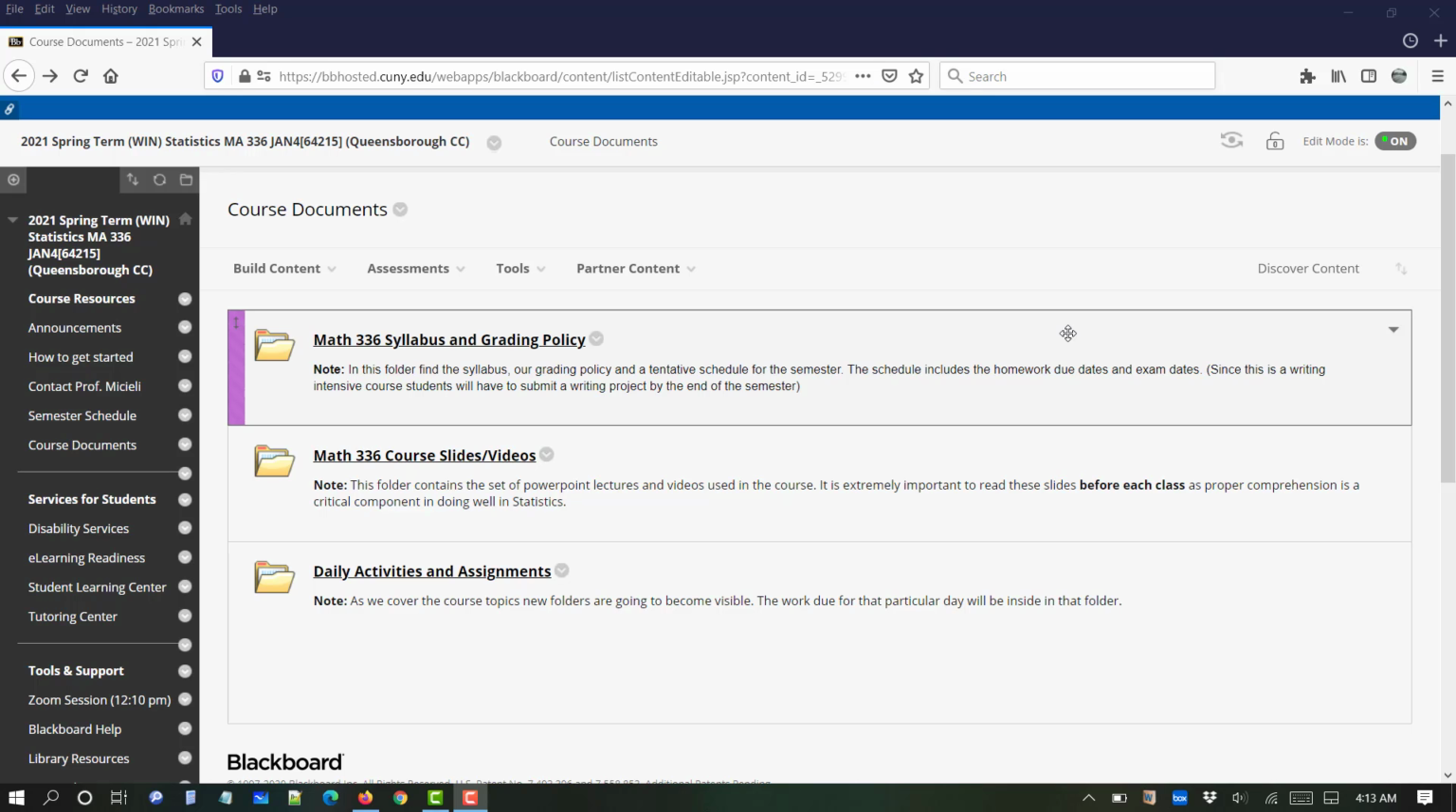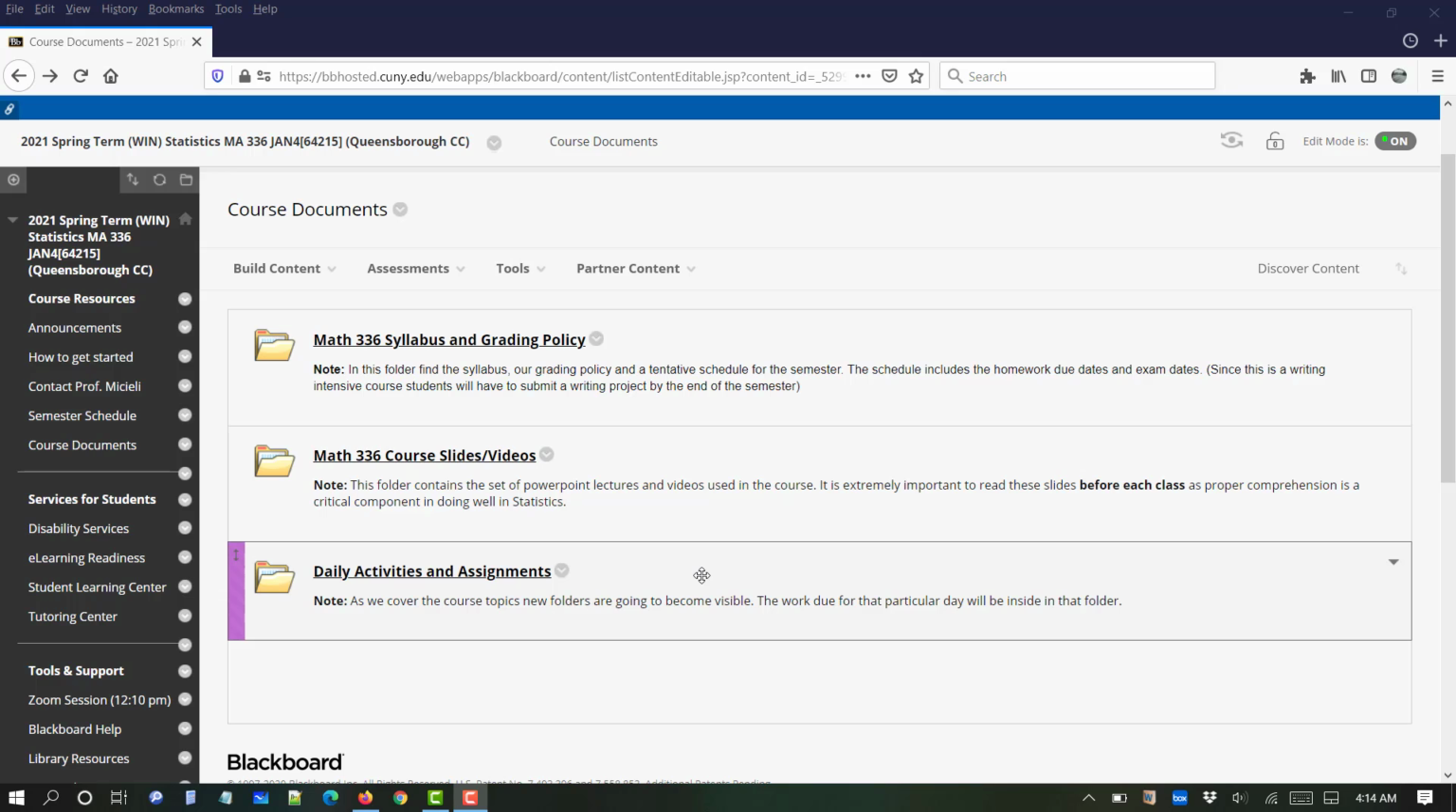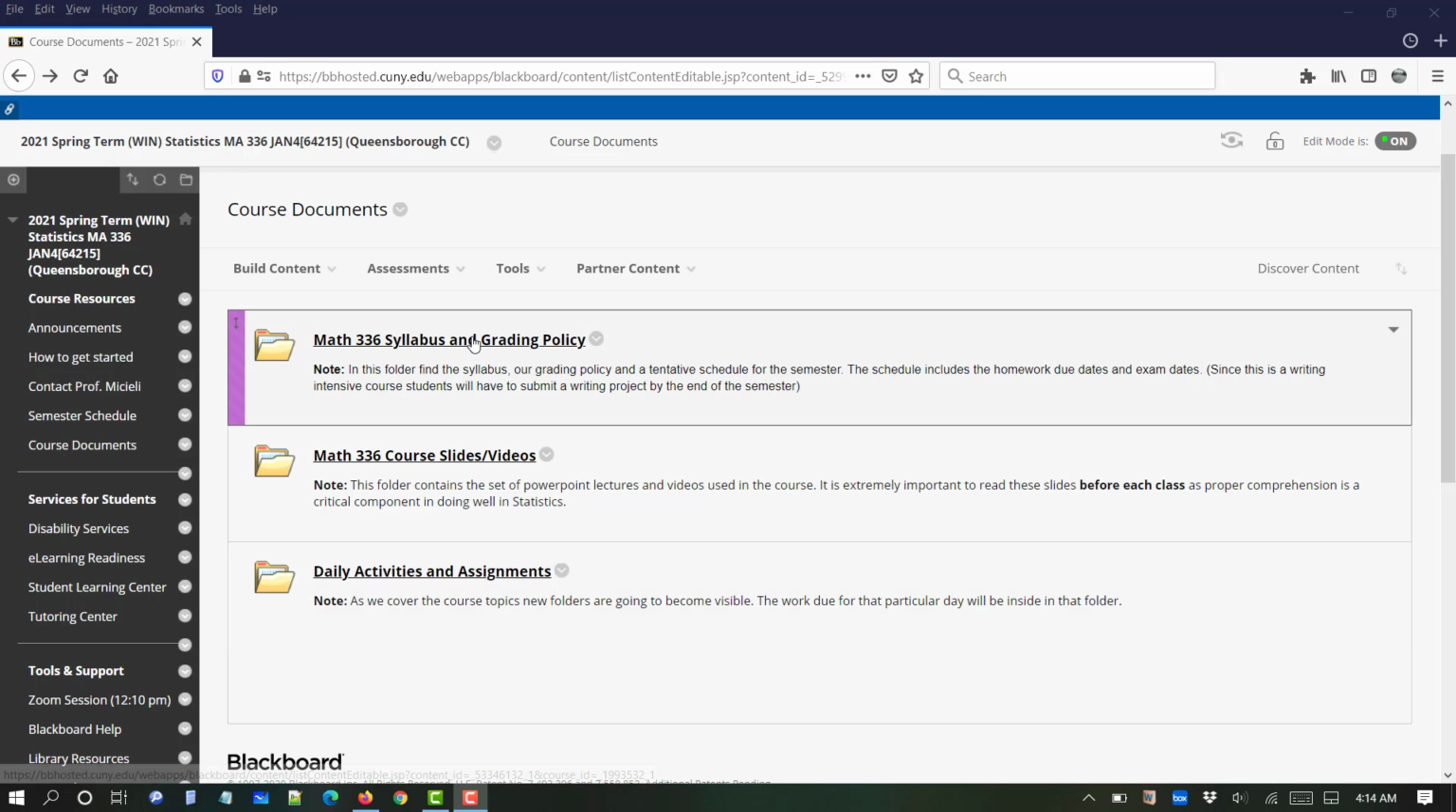So as you log into Blackboard, you see these three folders: the syllabus and grading policy, the slides where the learning materials are, and the folder about the assignments and daily activities. Okay, because the semester is only 15 days long, it's very intense and you have to submit assignments on a daily basis. It is going to be very difficult if you don't keep up with the course. Okay, so it's important that you realize that.